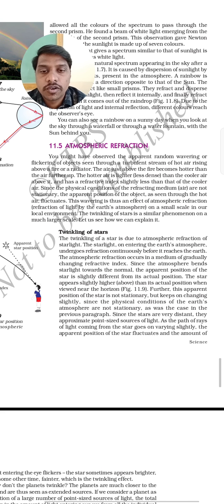The twinkling of stars is a similar phenomenon on a much larger scale. The twinkling of stars appears due to atmospheric refraction, because the movement of air takes place. Cool air will travel to the lower surface of the earth and the hot air will travel to the upper surface of the atmosphere. This movement of air creates refraction of the light coming from the star, so the stars look like they are twinkling.